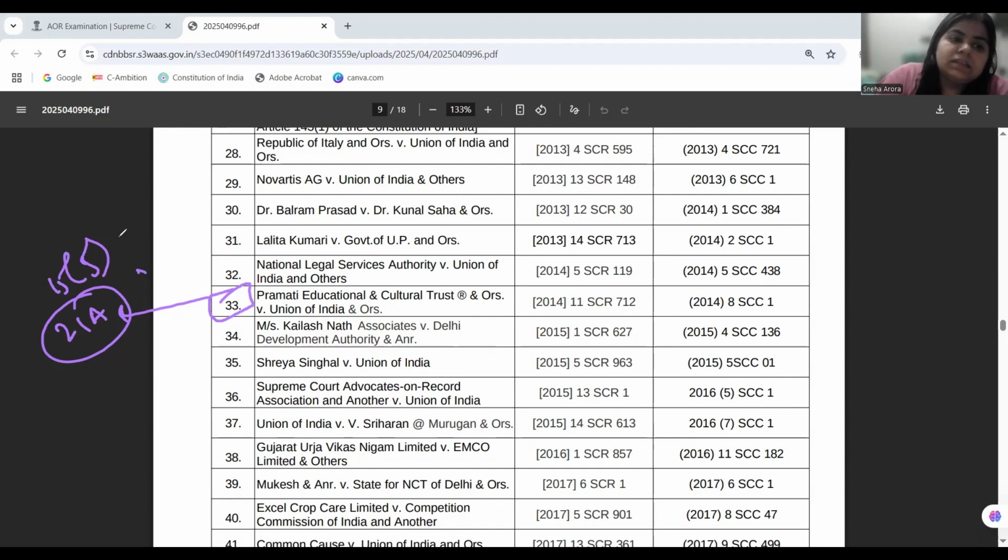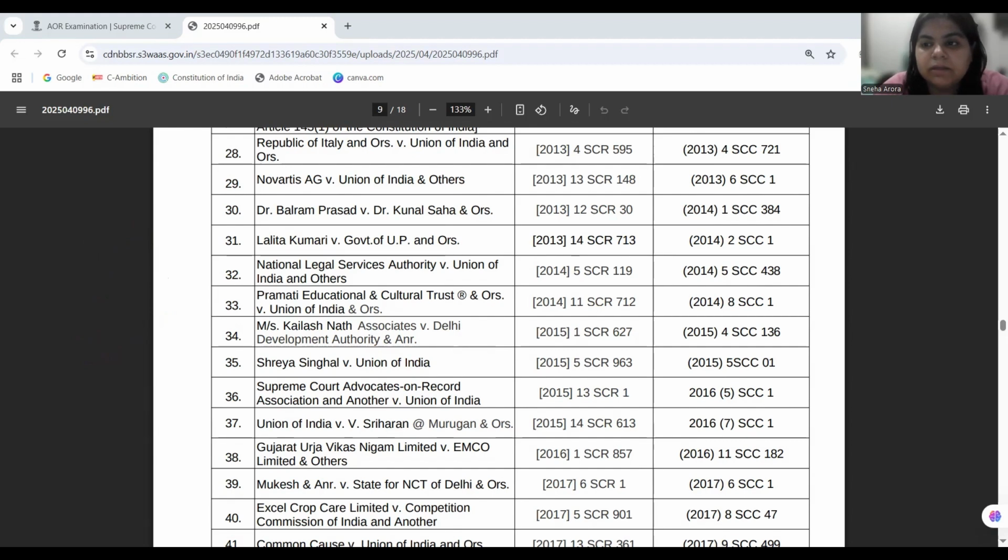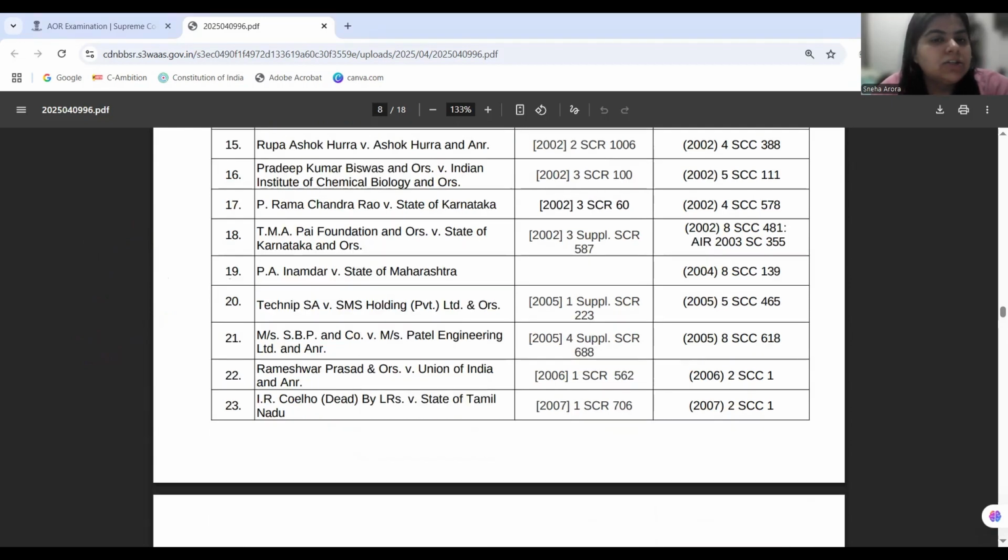Now the court in this case is saying that Article 15 Clause 5 and Article 21A are to be construed harmoniously, and both of them promote the purpose of education, which is also forwarded by the Right to Education Act. Okay, so you can go back and have a look at all the judgments that have been discussed in detail on the Legal Darshan channel.